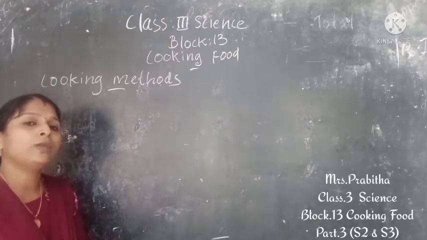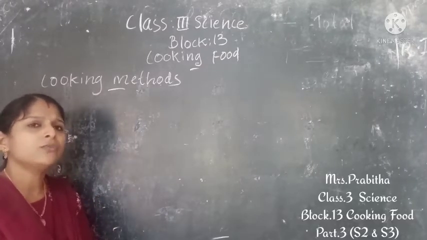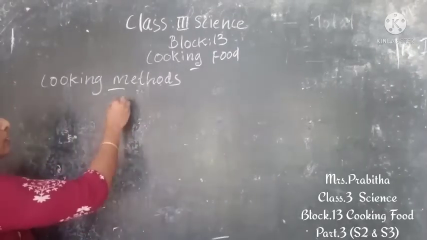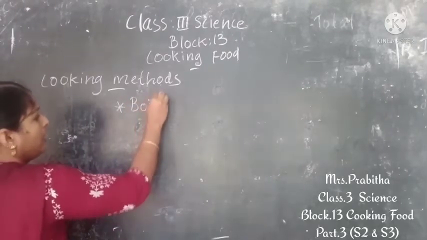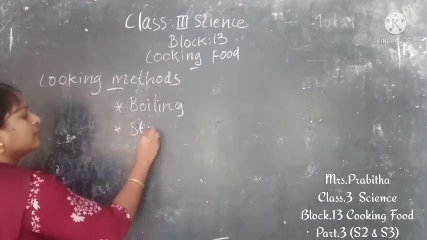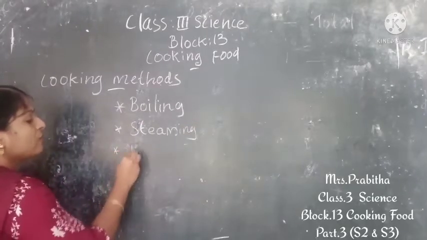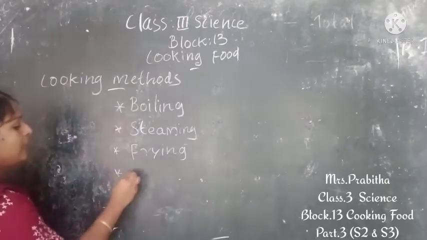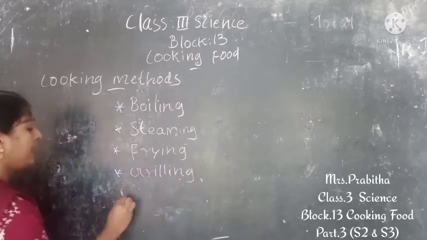Okay, so we know we are cooking food in different ways. Different methods are used to cook food. So which are the cooking methods we use? Yes, some of the important cooking methods we use are boiling, then steaming, the next one frying, then grilling and baking.